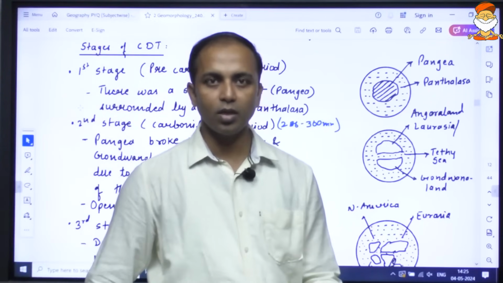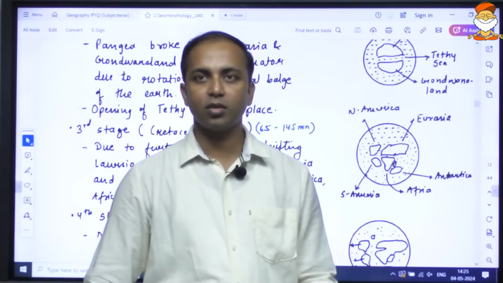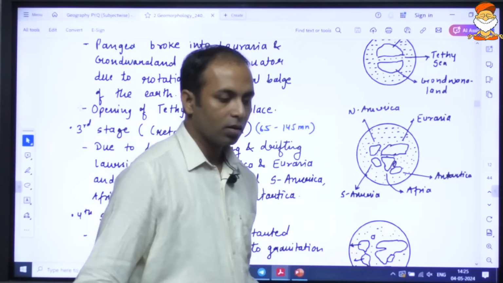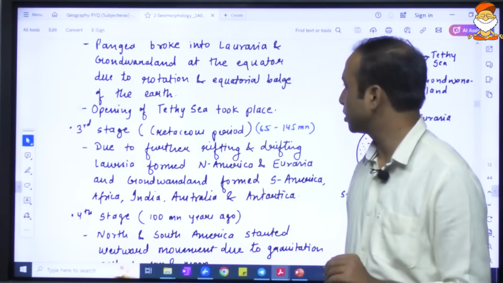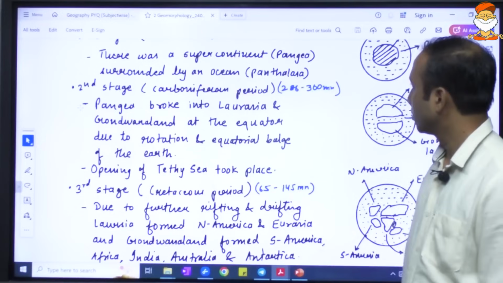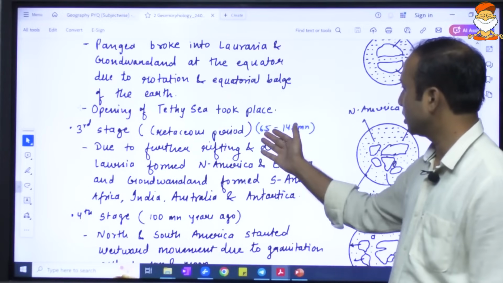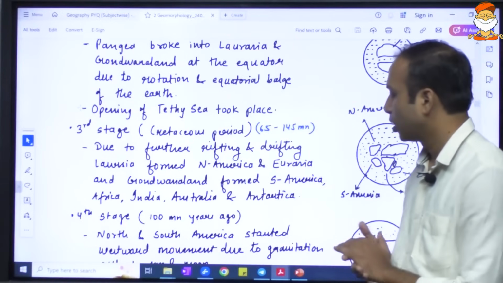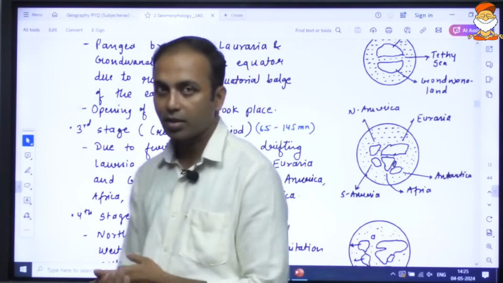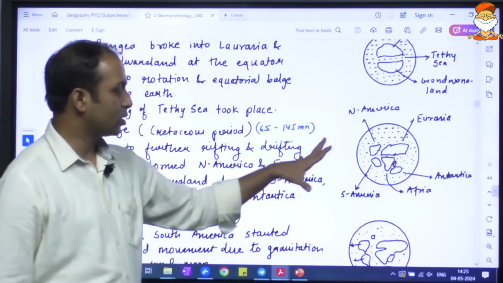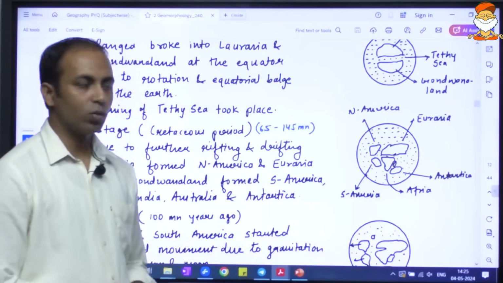In the subsequent, third stage, roughly in the Cretaceous period, 65 to 145 million years from the present, further splitting of these continents took place.